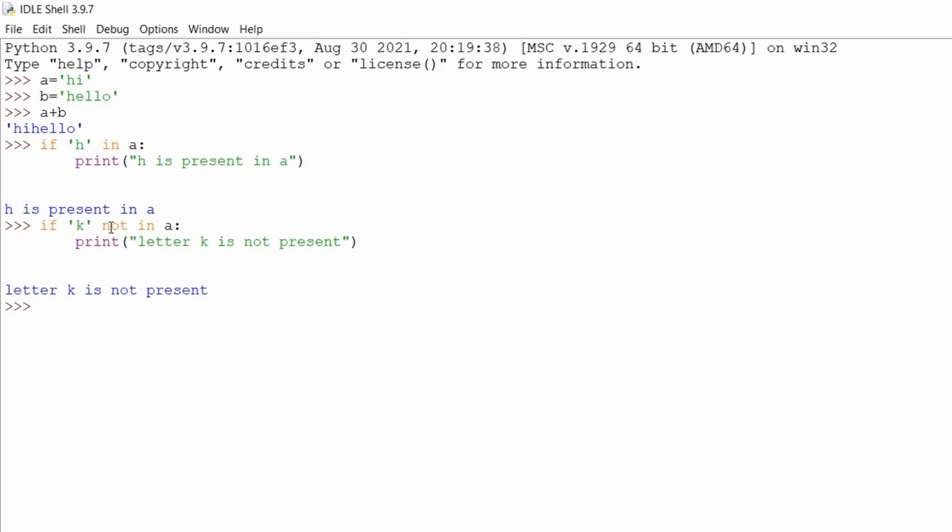Here we use the keyword not in. So if the character k is not in a, then print "letter k is not present". We got this answer because the condition turned out to be true: the character k is not present within the string stored in variable a, which is "hi".